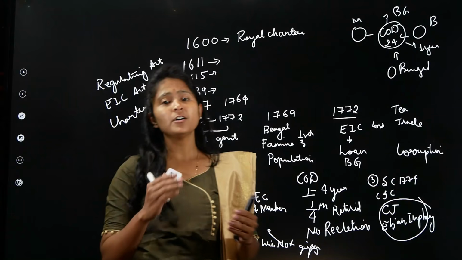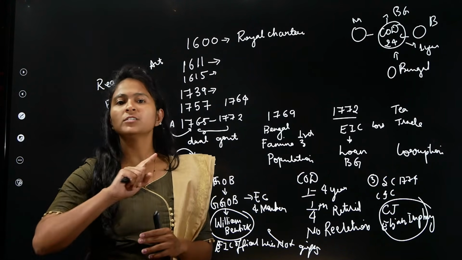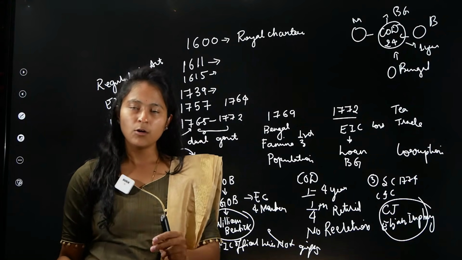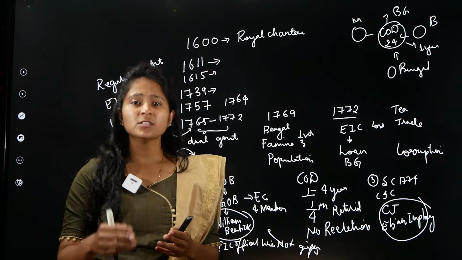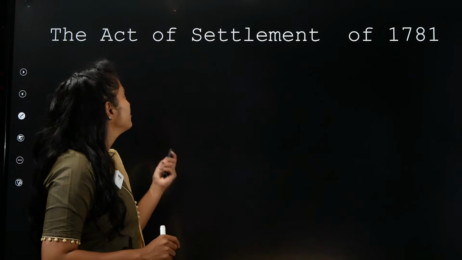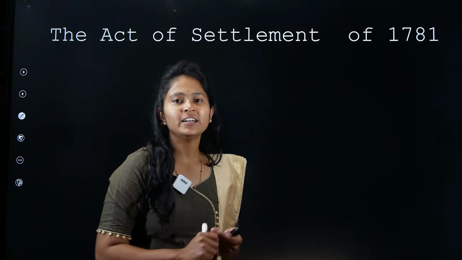So hence comes the first important act. Now this is not the Regulating Act. These are called amending acts. They are also called amendment acts, or Act of Settlement, because they are kind of settling the issues, right? So the first important act that we have here is the Act of Settlement of 1781.